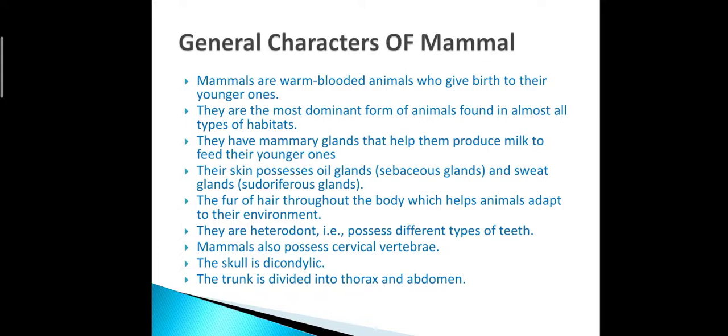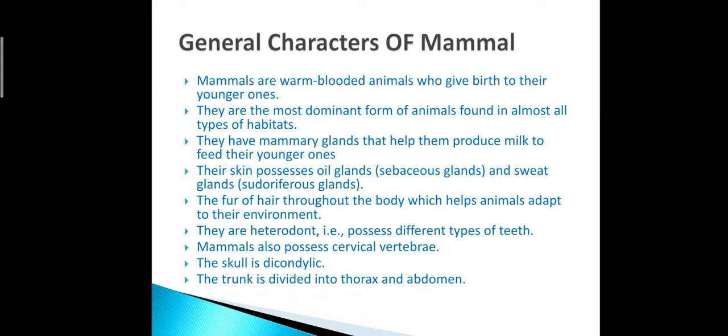They are the most dominant form of animals found in almost every type of habitat. Yes, that's why they are called omnipresent, meaning present everywhere. And if you see all categories of kingdom Animalia, mammals are the dominant animals of this whole blue planet.